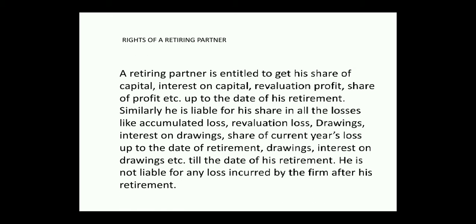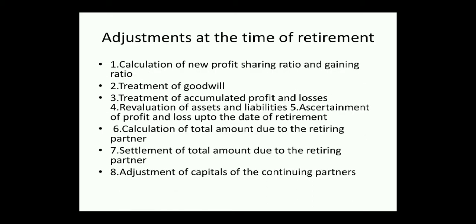Next, what are the adjustments at the time of retirement? First point is calculation of a new profit sharing ratio and gaining ratio. Second, treatment of goodwill. Third, treatment of accumulated profits and losses. Fourth, revaluation of assets and liabilities.